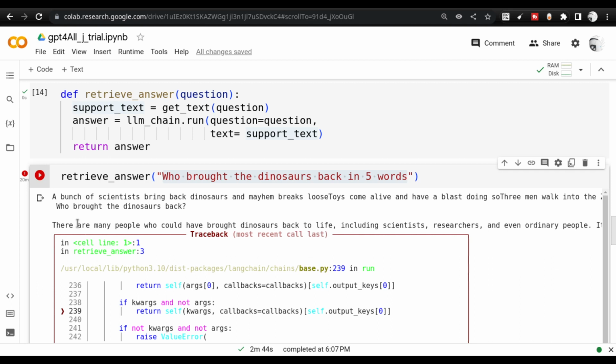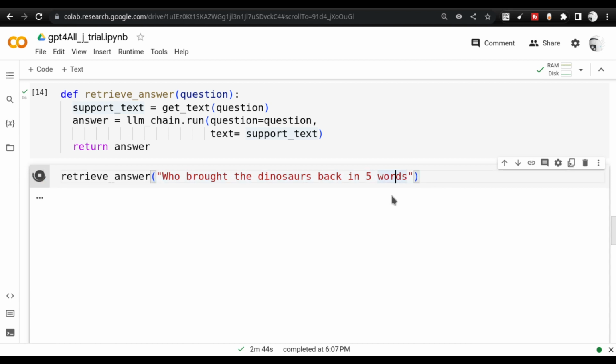But when things don't work out, right? Like in this case, it did not work out. You see, I am giving this particular sentence, and the model should have replied that the bunch of scientists brought the dinosaurs back to life, but it did not. Then you need to understand why this is happening.